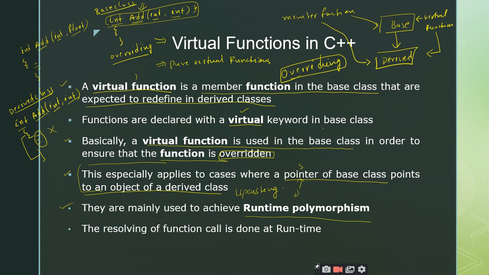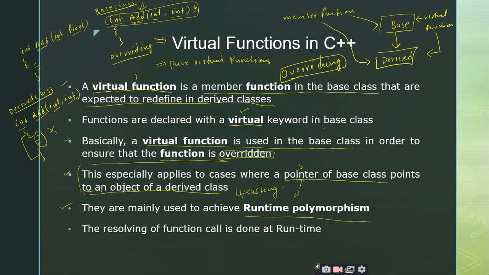In compile time polymorphism, the actual definitions of the functions are resolved by the compiler during compile time itself. That is why we call it compile time polymorphism. But in runtime polymorphism, the mapping of the function call to the function definition is done at runtime. Hence we call it runtime polymorphism.